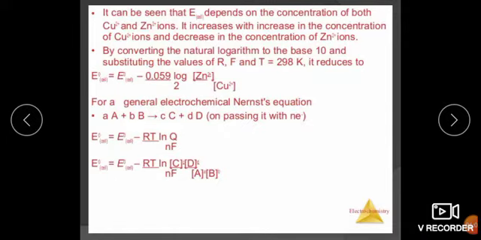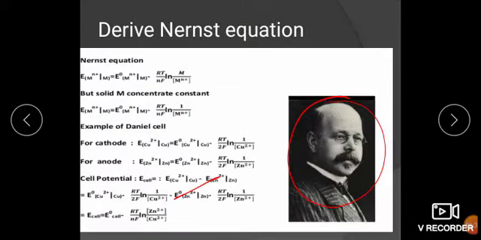So next, it can be seen that E cell depends on the concentration of both copper and zinc ions. Now it increases with the increase in concentration of copper ion and decreases with the increase in concentration of zinc ion. By converting the natural logarithm to base 10 and substituting the values of R, F, and T, we reduce it by taking this formula.